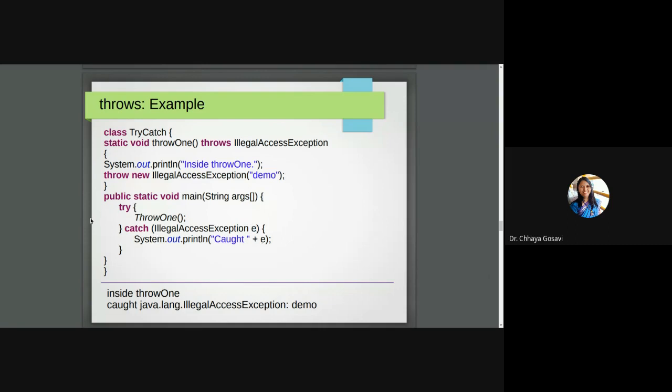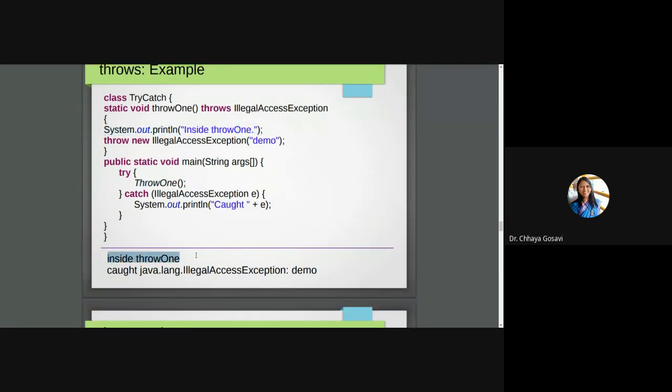So the program will start executing from this line. It will call the throw1 function. It will print this line inside throw1. This is the output, and it will throw new illegal access exception. It will create an object of illegal access exception with the string demo, and it is caught with this catch block. First it will print caught, then e, the stack trace, java.lang.IllegalAccessException, and this line, demo, the string that we pass to this exception.